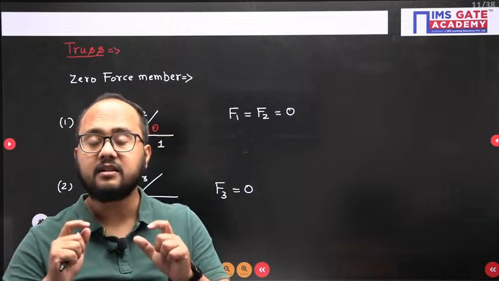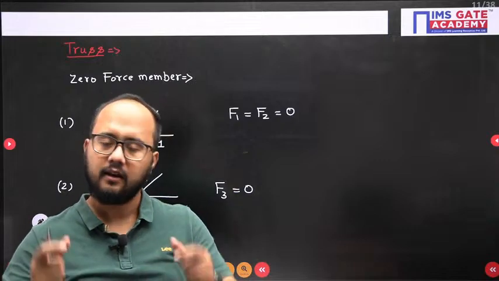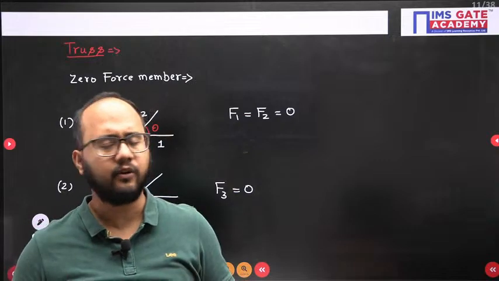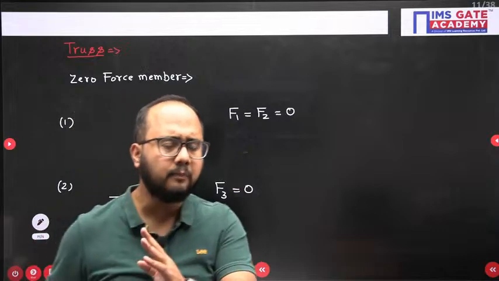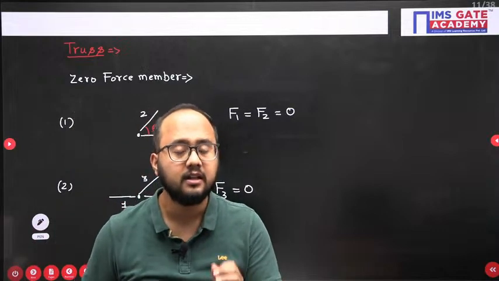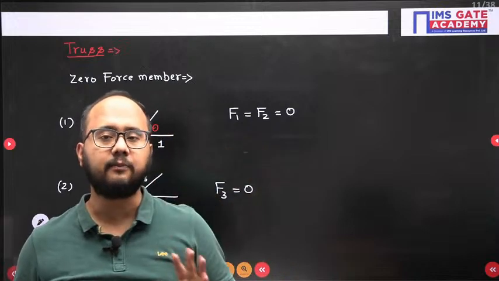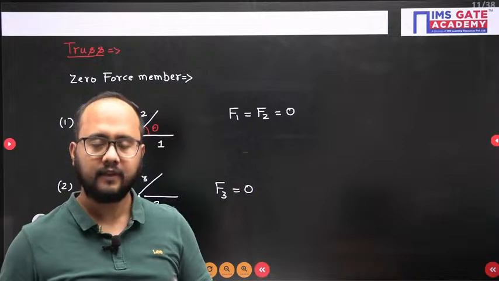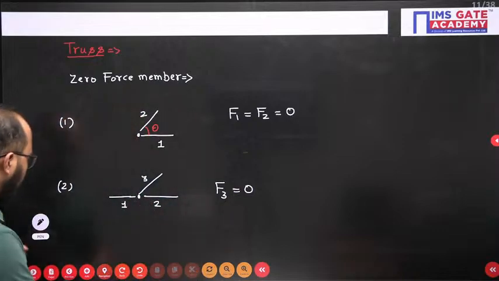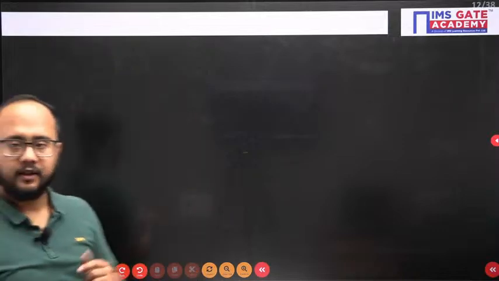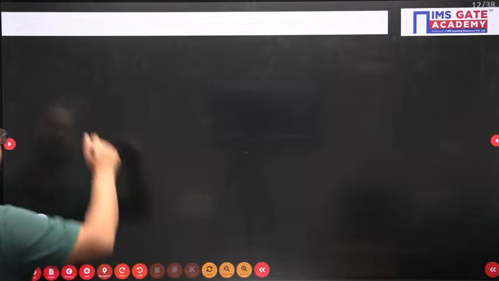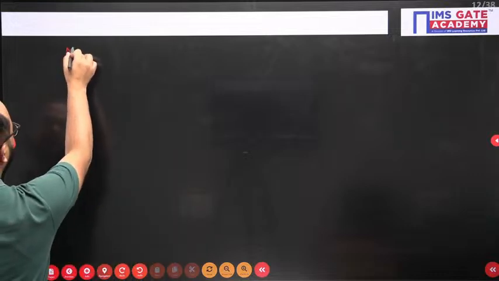So I will just tell you the approach here. No matter what kind of question they have given for truss analysis, we will apply method of section. Why? Because it will take very less time to solve the question. Method of joint also we can apply, but it will take more time, right? And in competitive examinations, it's all about time management. So let's quickly discuss this method of section.